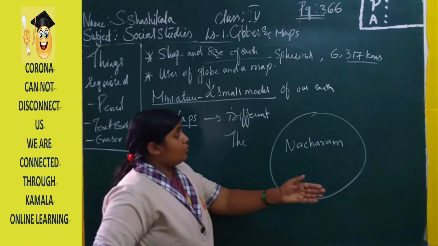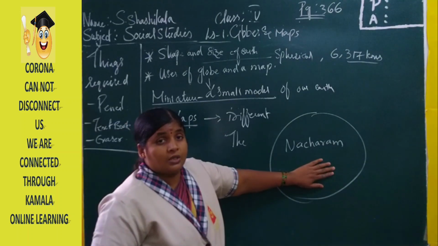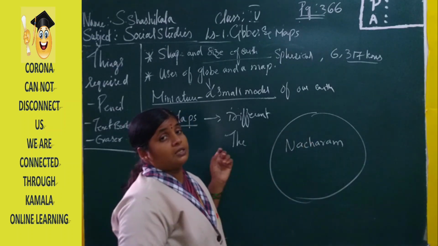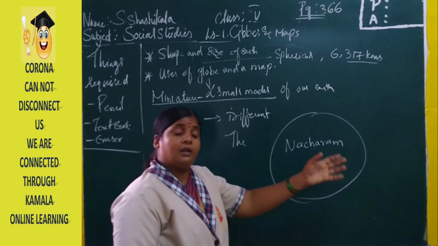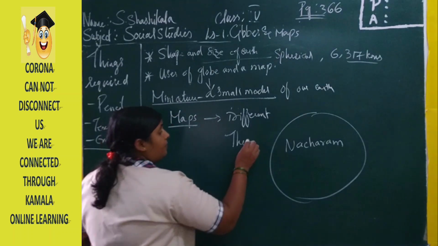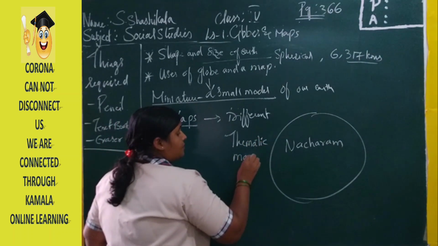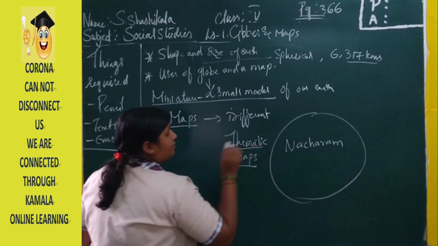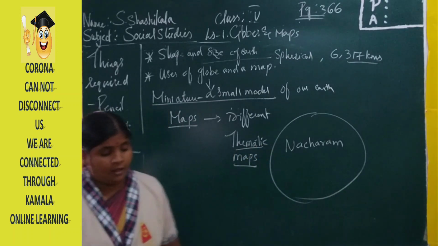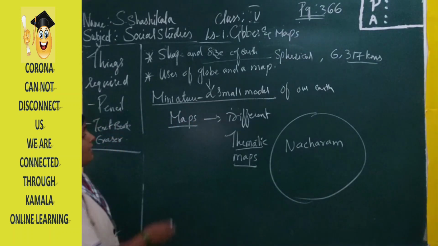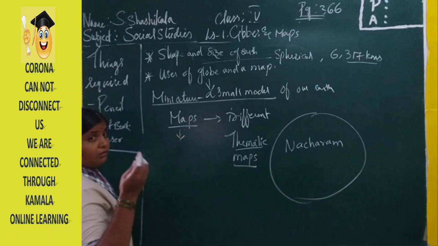Like this, we can make different kinds of maps related to one particular subject. Those maps are known as thematic maps regarding one particular theme. For example, I want to know about the weather conditions of the Nacharam. So I can make a map and give the theme as the climatic conditions of the Nacharam. It will come under the thematic maps. Now maps are mainly divided into three important types.